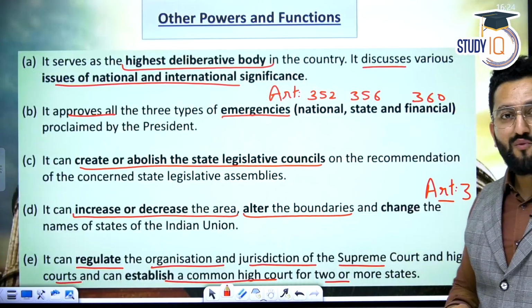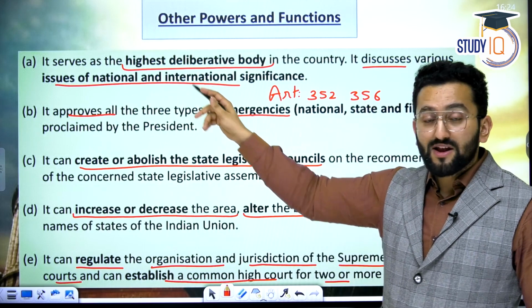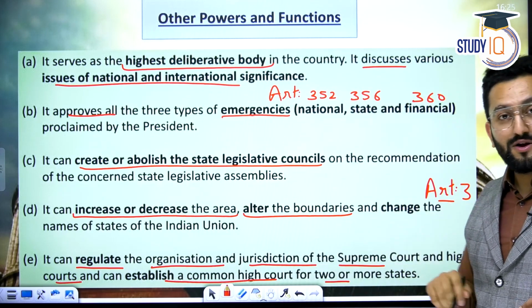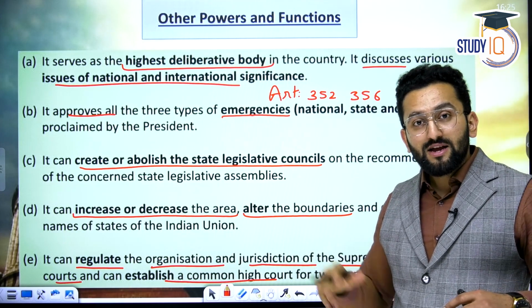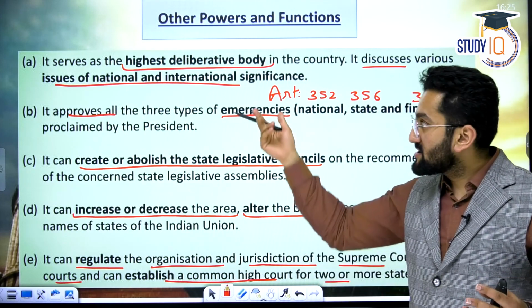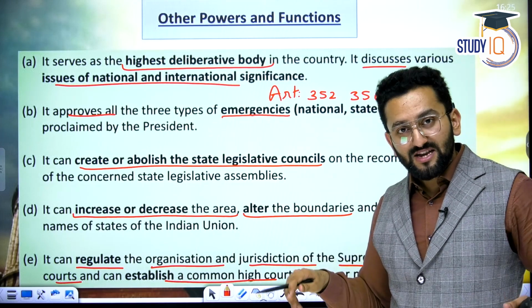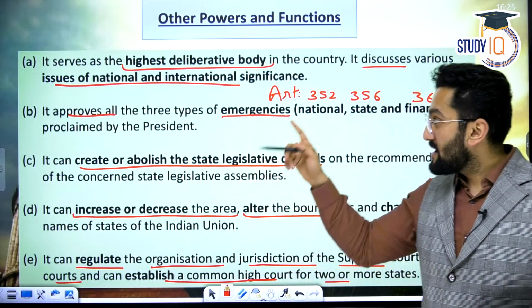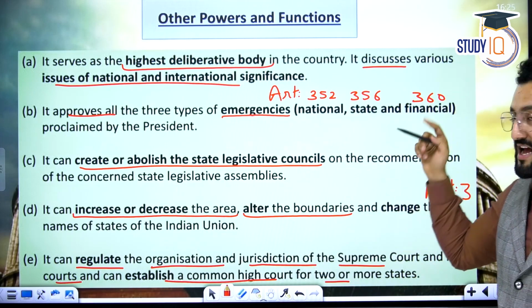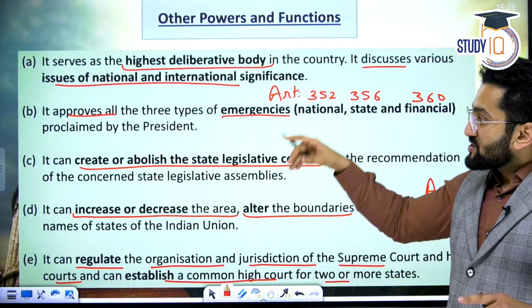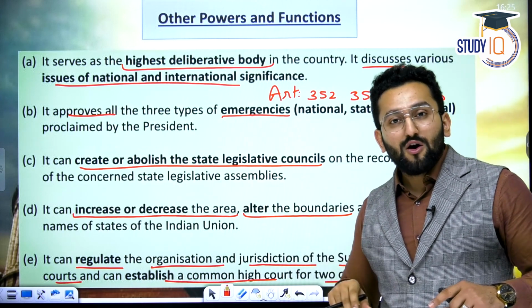Other powers and functions. For example, Parliament is the highest deliberative body of Indian democracy. Important national issues are discussed here, international issues are discussed here. Along with this, there are three types of emergencies which need to be approved by Parliament. For example, emergencies are national, state, financial. We discussed this in the emergency chapter as well, right? So apart from this, Parliament can create or abolish legislative councils.